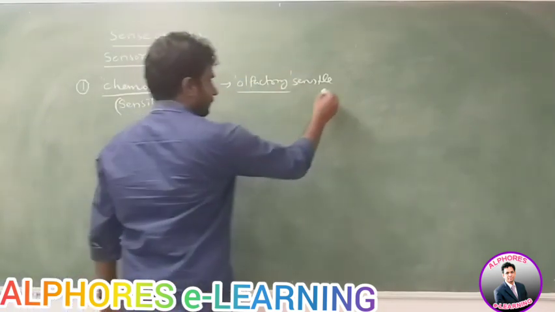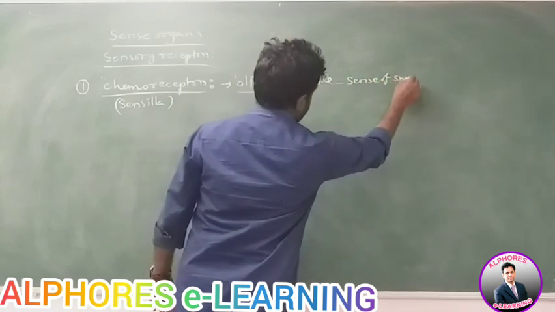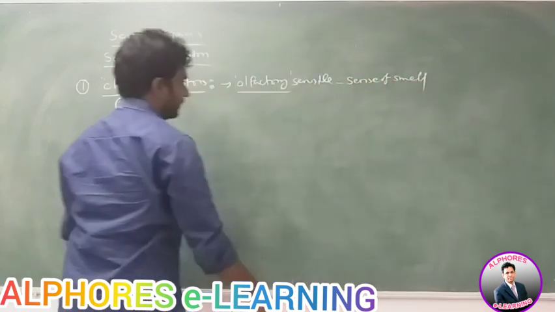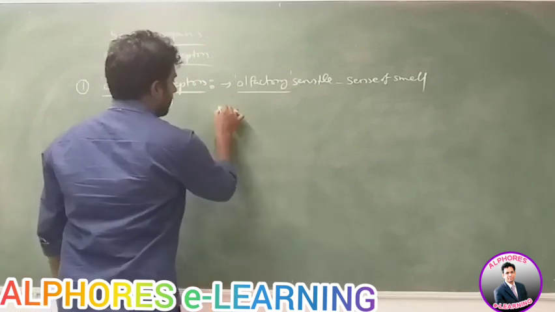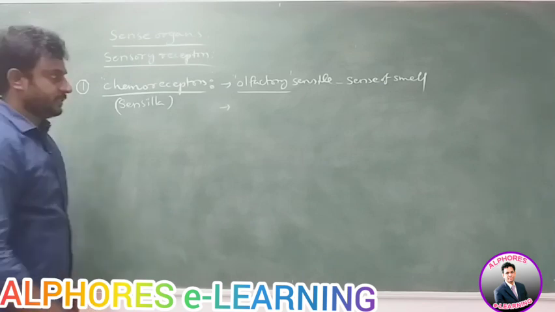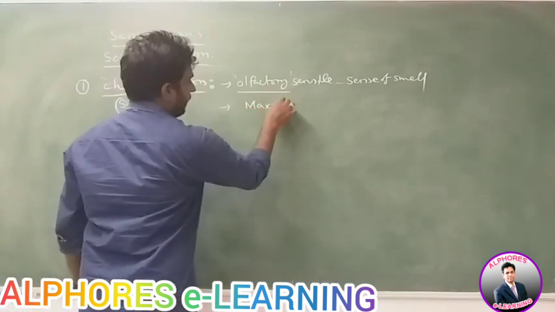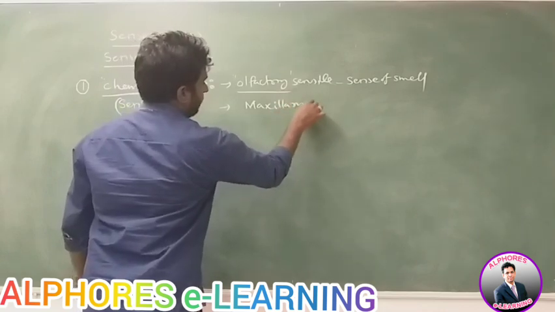These are useful for the sense of smell. So where are these olfactory sensilla present? Olfactory sensilla are present on the maxillary palp, labial palp, and antennae.